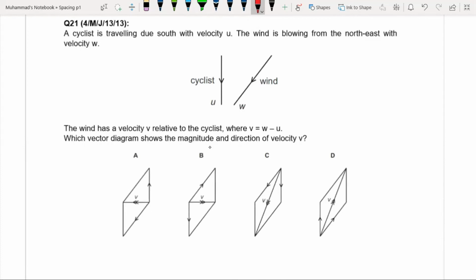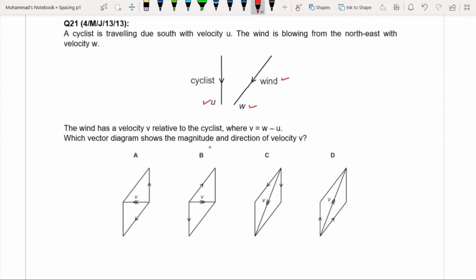A cyclist is traveling due south with velocity u. This is the velocity of the cyclist, in the direction of due south. The wind is blowing from north east with velocity w. This is the direction of wind. The wind has velocity v relative to the cyclist. So v is w minus u. So v is the difference of the wind velocity and the cyclist velocity.